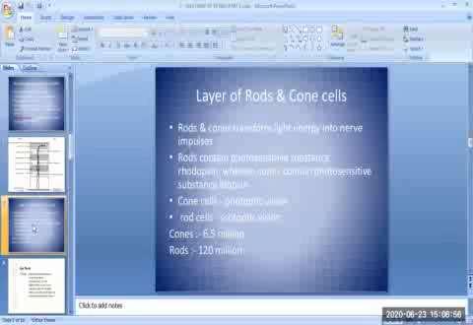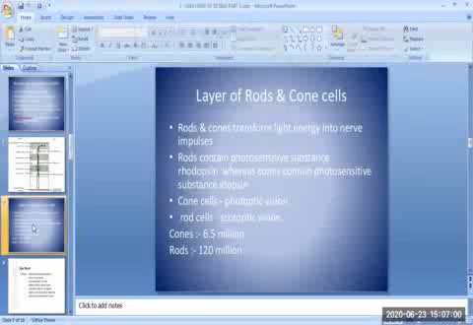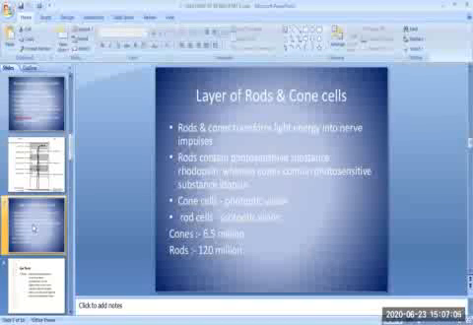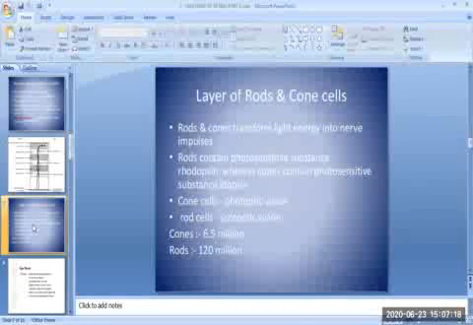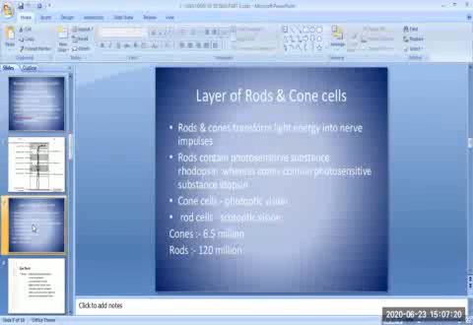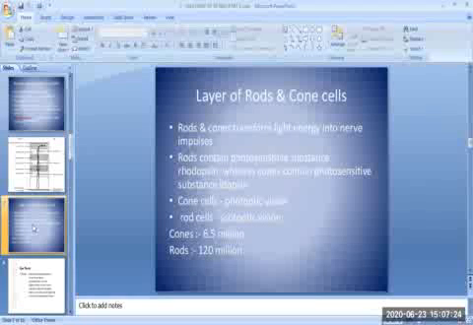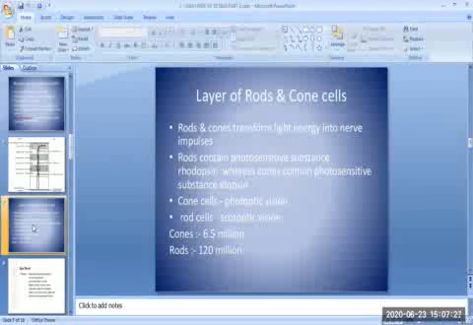The second layer is the layer of rods and cones. Rods and cones transform light energy into nerve impulses. Rods contain the photosensitive substance rhodopsin, whereas the cones contain the photosensitive substance iodopsin. The cone cells are helpful in photopic vision and rod cells in scotopic vision. The cones are about 6.5 million, and rods are about 120 million.